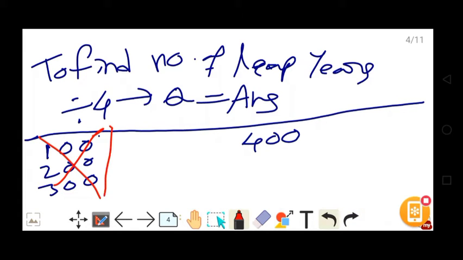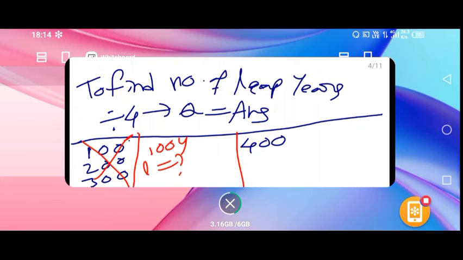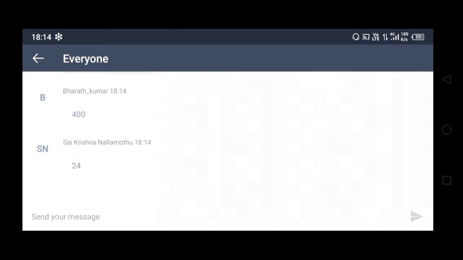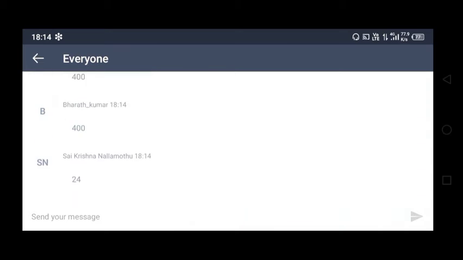Now tell me, in 100 years, how many leap years are there? See how concentrated people are here. 24. Sai Krishna, good. Ravichandra, 24.